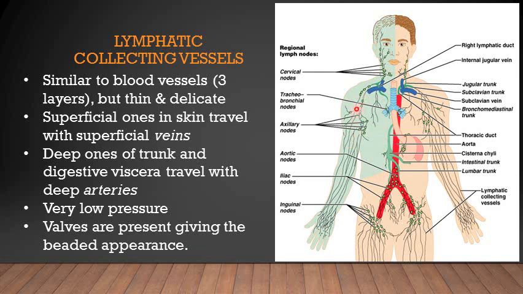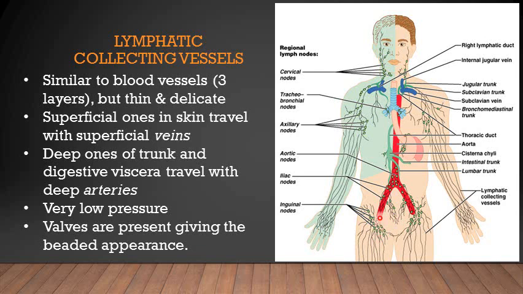This whole portion drains its lymph through the right lymphatic duct, which is present on the right side and drains into the right venous angle. So it drains the right half of the head and neck, the right hemithorax, and the right upper limb, emptying this lymph into the venous circulation.